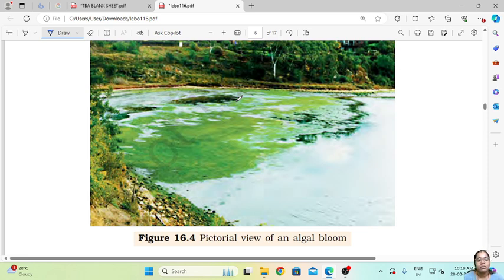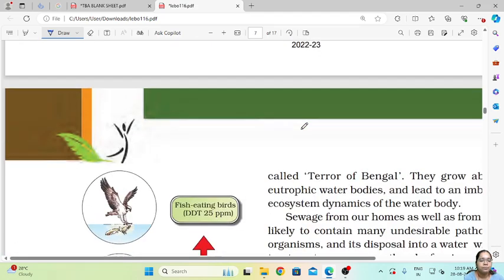Also aquatic plants, because sunlight will not pass through this layer. So the aquatic plants which are there inside the water will also die. Also, if people are using this water, it is very toxic, because some algae which are there are toxic to human beings. So it will contaminate the water and decrease the water quality.